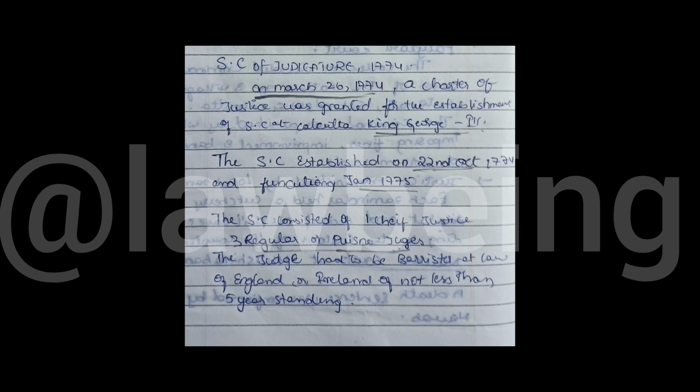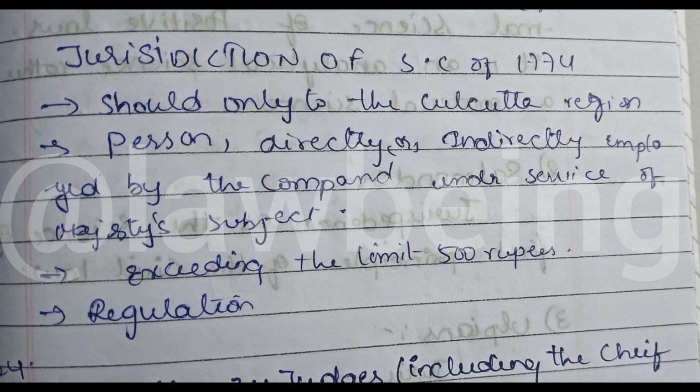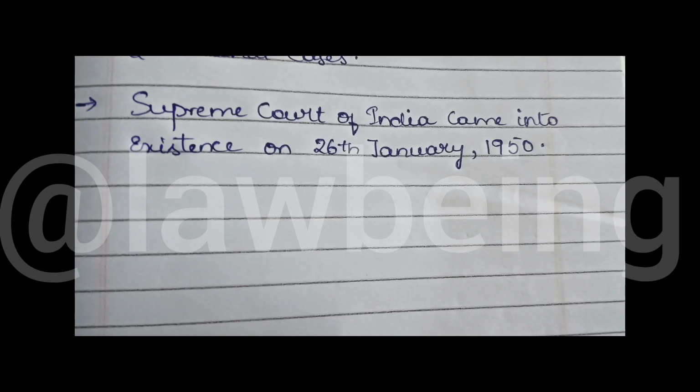Clause: the jurisdiction of the Supreme Court of 1774 was only over the Calcutta region, persons directly or indirectly employed under the service of His Majesty's subjects, and cases exceeding the limit of 500 rupees. And there should be regulations under this jurisdiction of the 1774 Act. Supreme Court of India after independence: the Supreme Court of India came into existence on 26 January 1950 and is located on Tilak Marg, New Delhi.